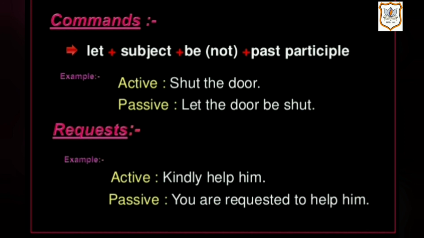So example, you can see active voice, shut the door, and when we are changing into passive, let the door be shut. And when we are doing request, the sentence will be in active, kindly help me. And when we are changing into passive, the sentence will be, you are requested to help him. Thank you.